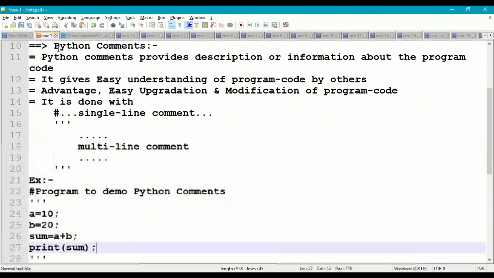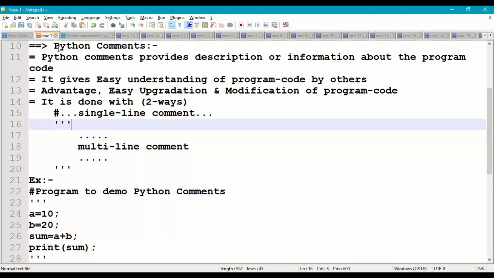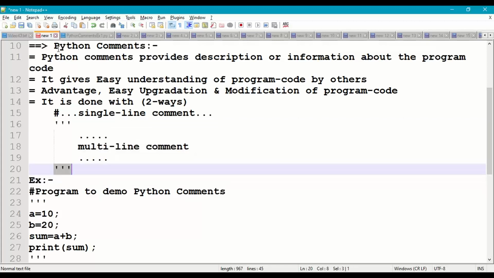We have two types of comments. First one, single line comments. We give single line comments using hash. Second one, multi-line comments. We give multi-line comments using triple quotes: triple quotes opening, multi-line comment, and triple quotes closing.